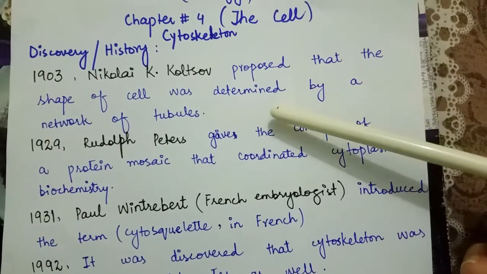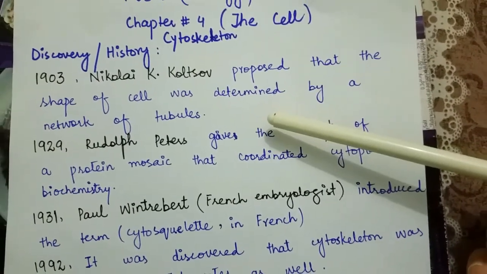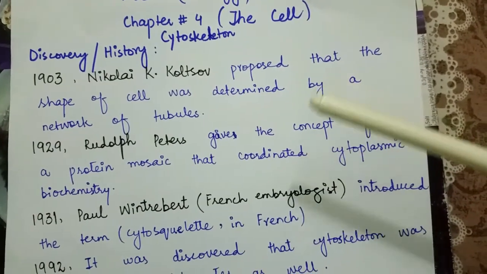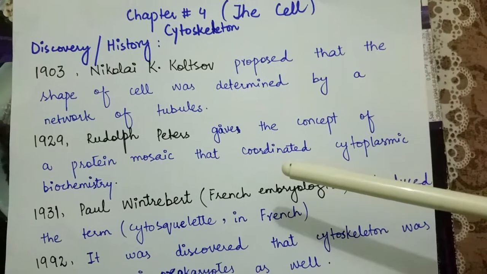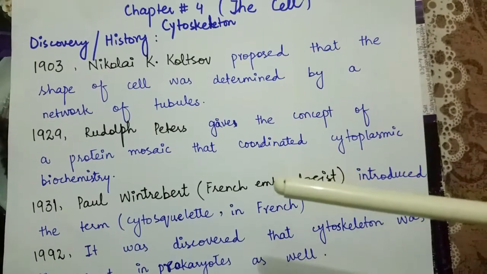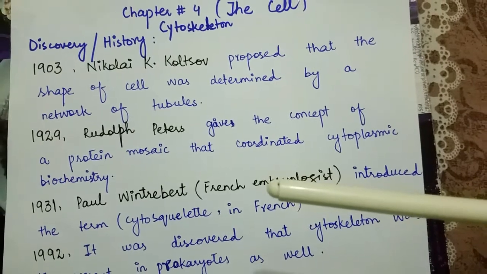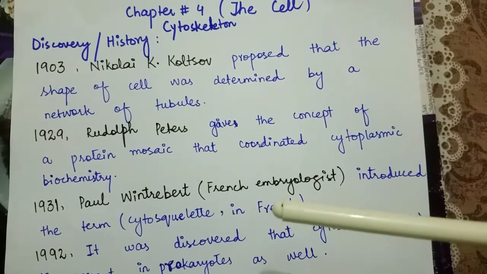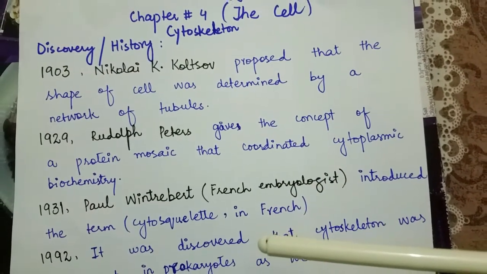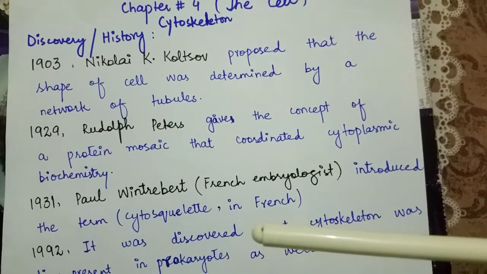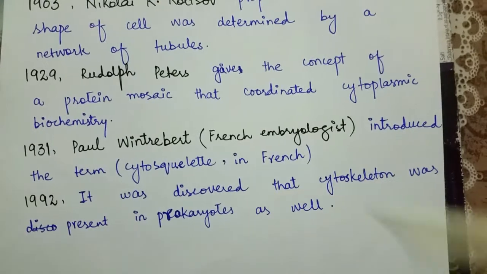In 1903, Nikolai K. Koltsov proposed that the shape of the cell was determined by a network of tubules that he termed the cytoskeleton. The concept of protein mosaic, that dynamically coordinated cytoplasmic biochemistry, was proposed by Rudolf Peters in 1929, while the term cytoskeleton in French was first introduced by French embryologist Paul Wintrebert in 1931.